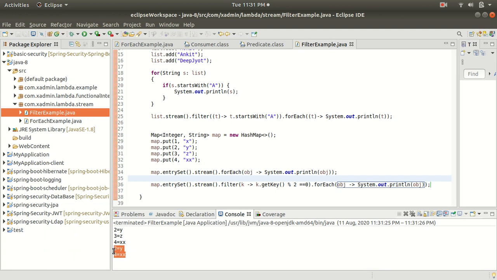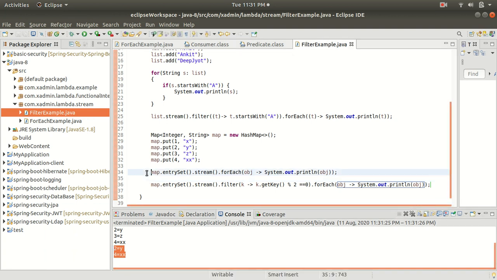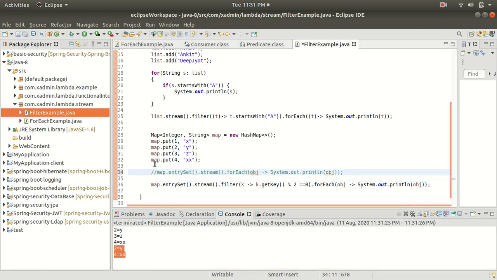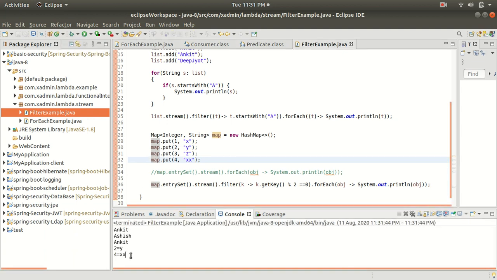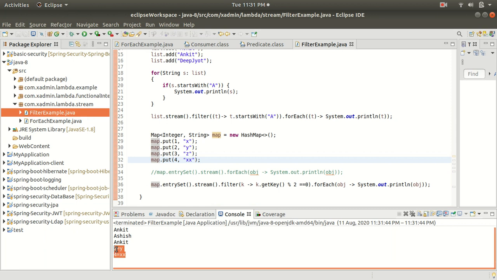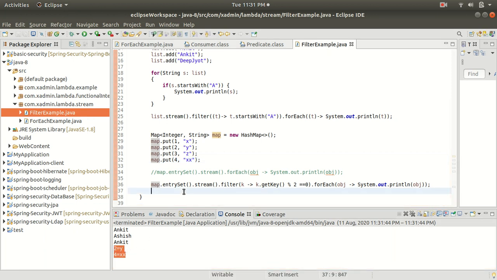Let me comment this, otherwise you will get confused. Let me save this and run. Here you can see that we are getting the list of the map entries whose key is an even number.